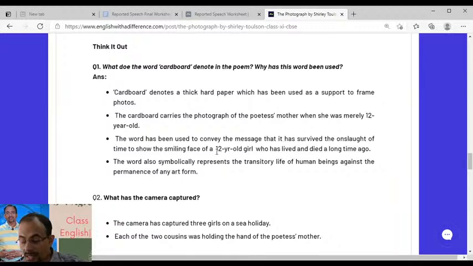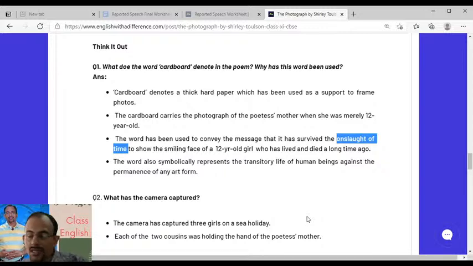As I told you the setting yesterday, the poetess's mother was flanked by two of her cousins on both the sides, right? On both the sides. So you have to remember that the poetess's mother was 12 years old when the photograph was taken, right? And this cardboard containing that photograph of the poetess's mother has survived the onslaught of time. So this is very important, this phrase, onslaught of time. So please do write such phrases in your answers, okay?